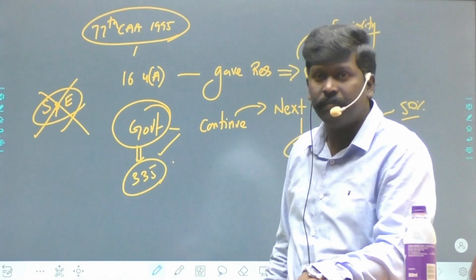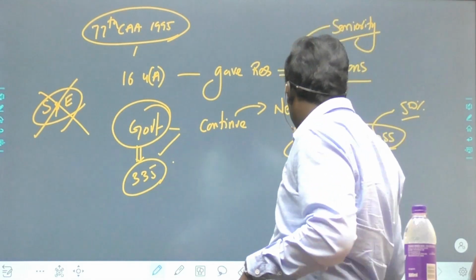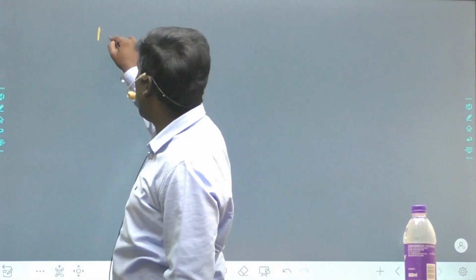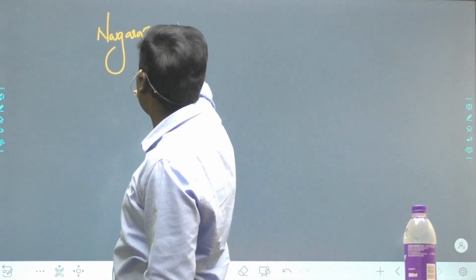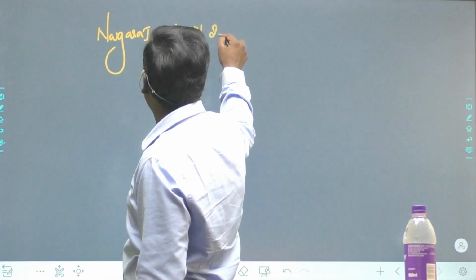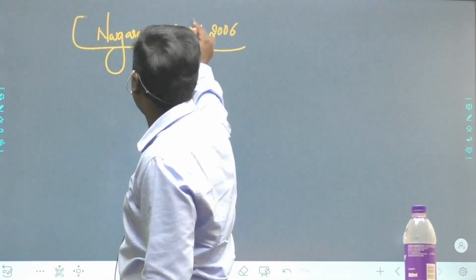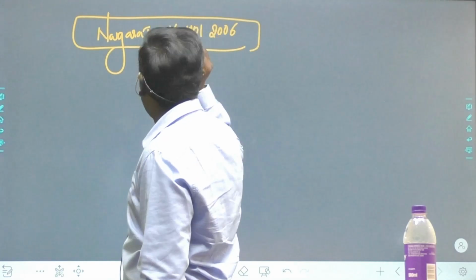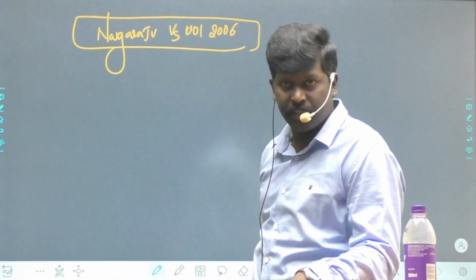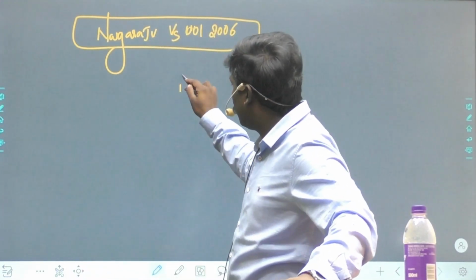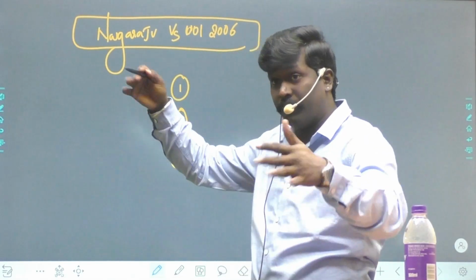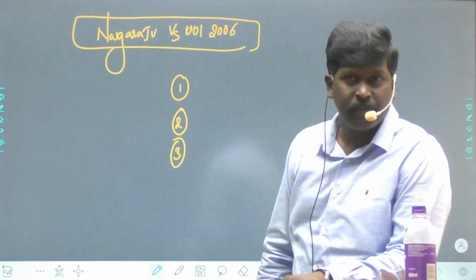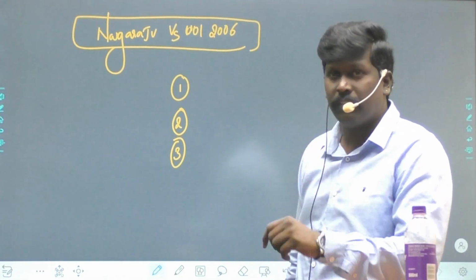Yes or no? So this was challenged in the Nagaraj versus Union of India case, 2006. The Supreme Court said, do whatever you like, but do not compromise on 3 things. Give anything, your wish, I don't care, but don't compromise on 3 things.